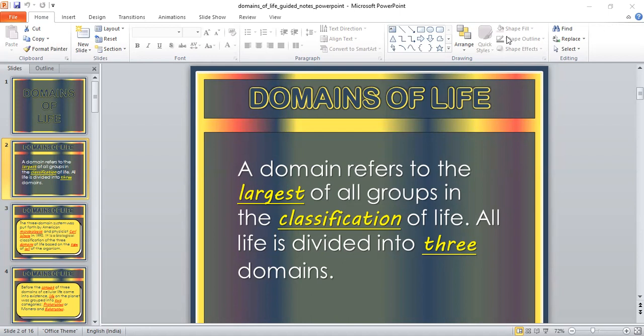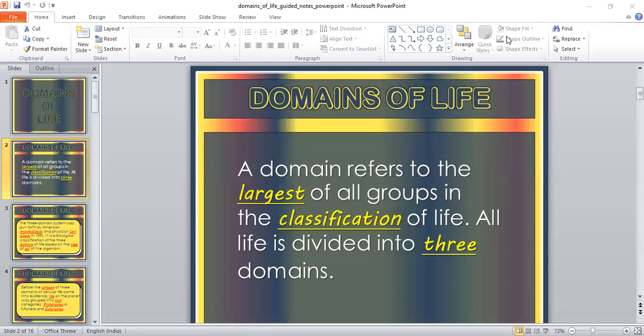We know that Whittaker classified organisms into five different kingdoms: Monera, Protista, Fungi, Plantae, and Animalia. So these are the major kingdoms.